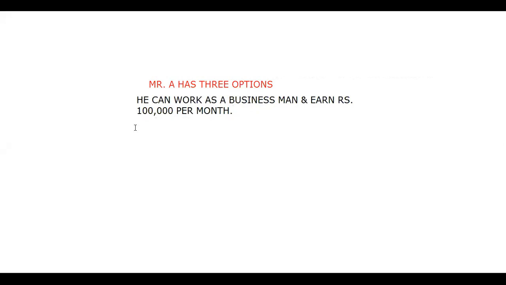Then there is one more option. That option is he can work as a doctor and earn rupees 2 lakh per month. All right.